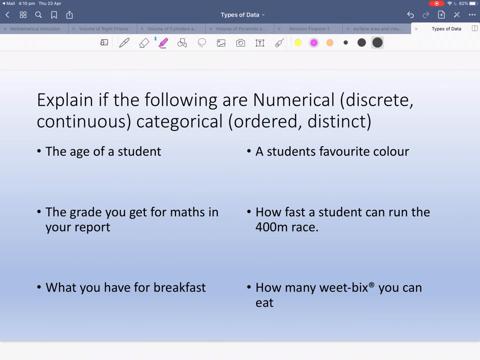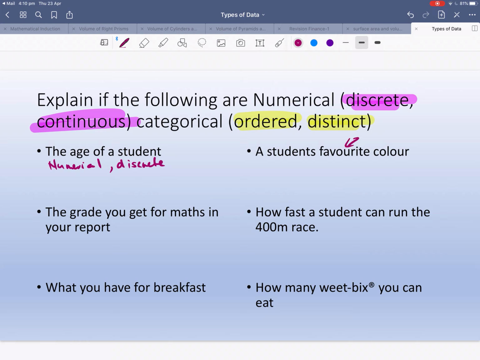All right, let's do these examples. If you want to do it before I do, pause it, and then we'll have a go. Explain if the following are numerical, discrete or continuous, or categorical, ordered or distinct. The age of a student, we did this. This is numerical, and it's also discrete, because it's a whole number.